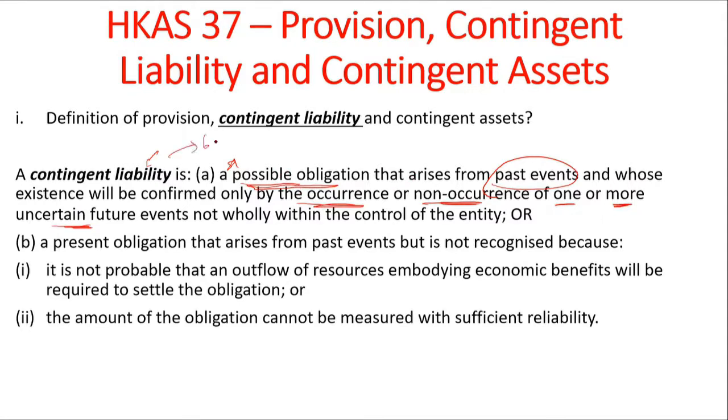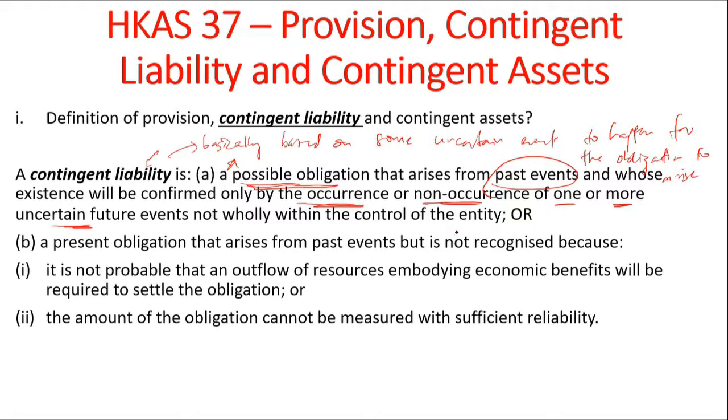It is based on some uncertain event to happen for the obligation to arise. So an obligation does not arise unless that uncertain event occurs.